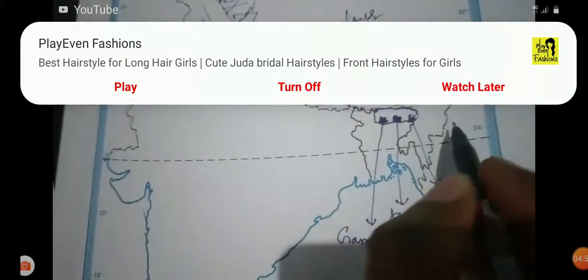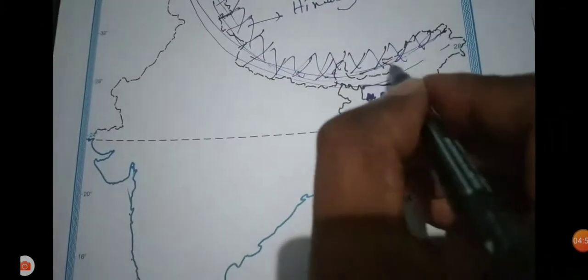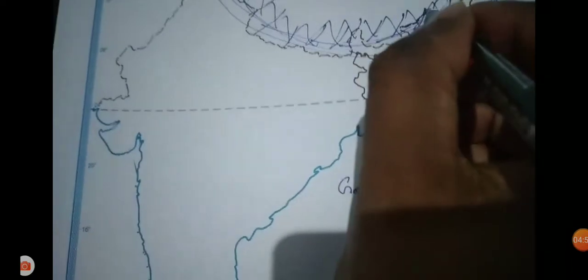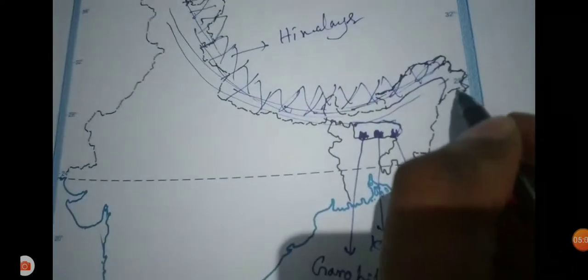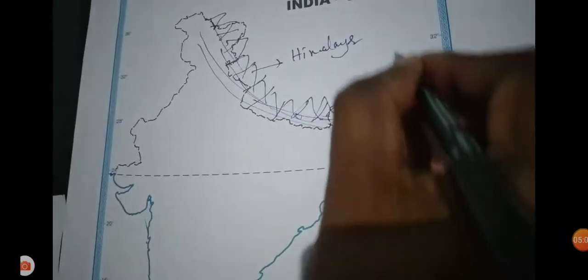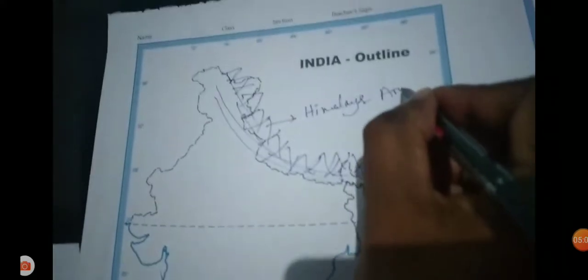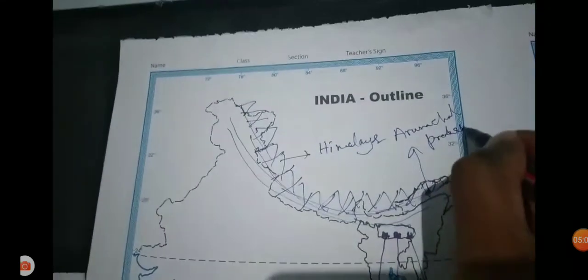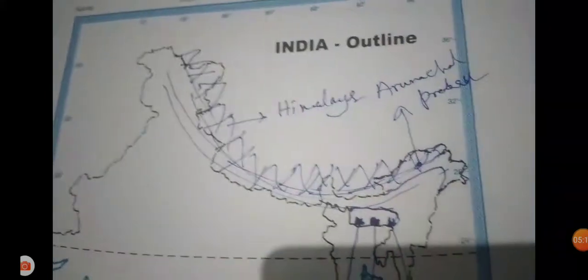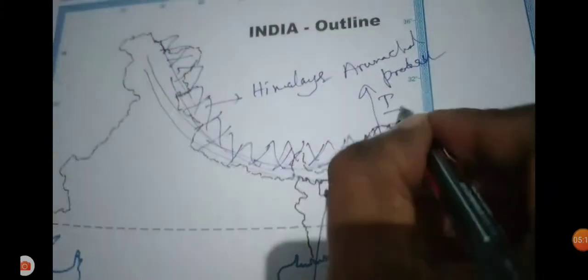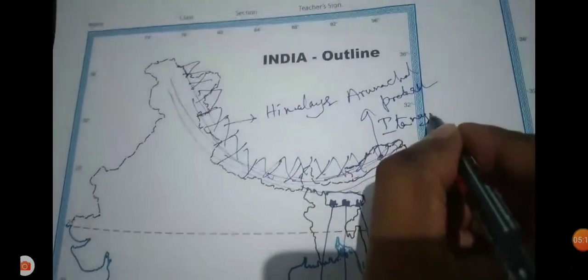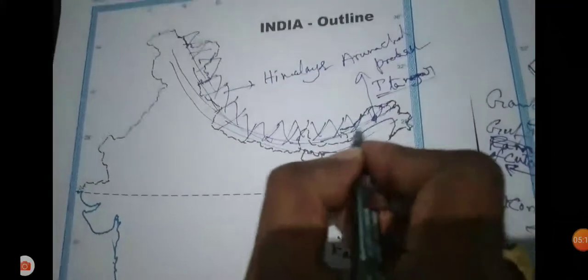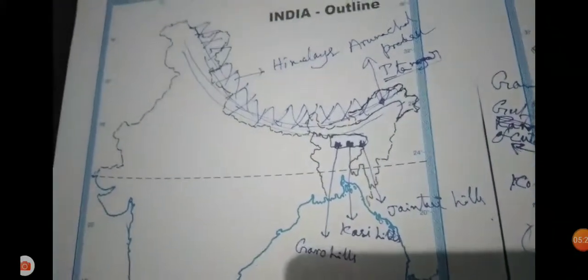Next, the Purvanchal Hills. These are the continuation of the Himalayas in the northeastern states of India. We are identifying Arunachal Pradesh. Itanagar is the capital of Arunachal Pradesh, located here.